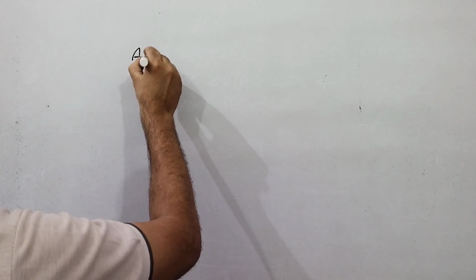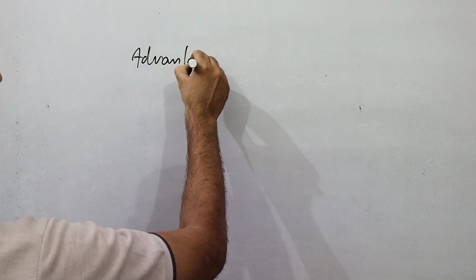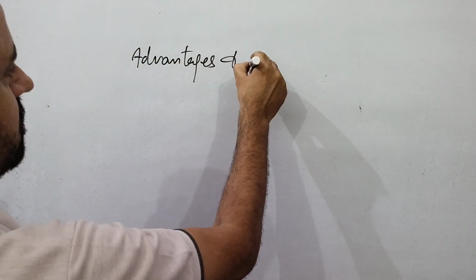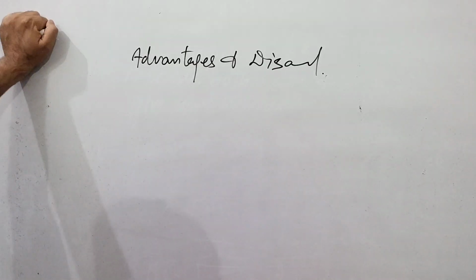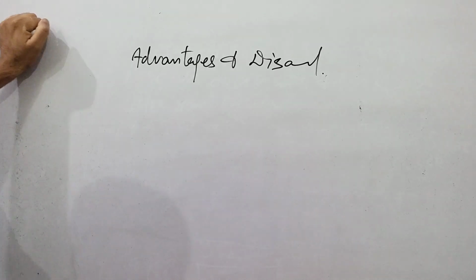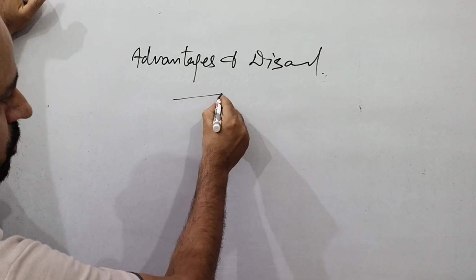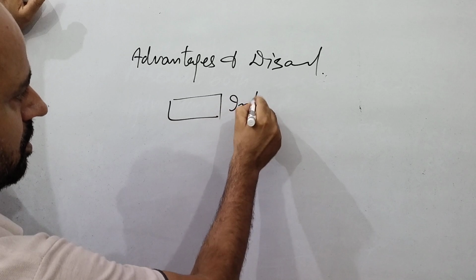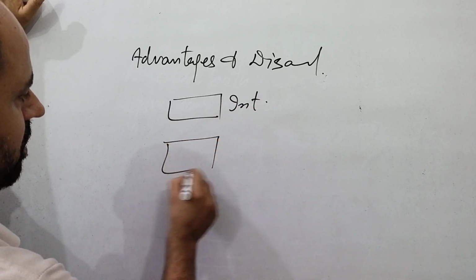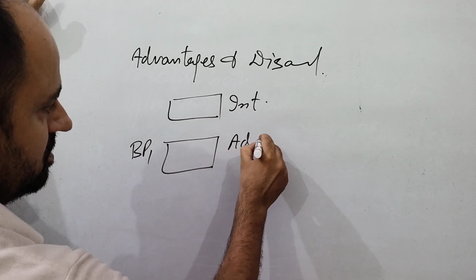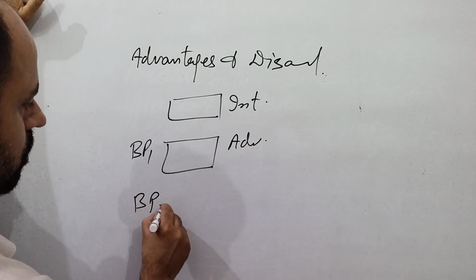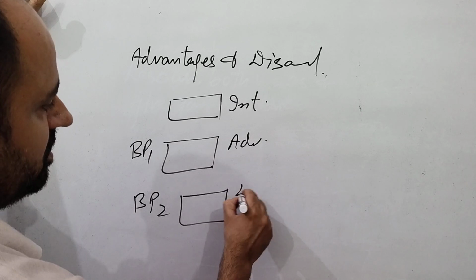Now advantages and disadvantages. Suppose they ask you simply discuss the advantages and disadvantages. So this is very easy. And introduction, first body para you will write the advantages. Body para 2 on the other hand disadvantages.